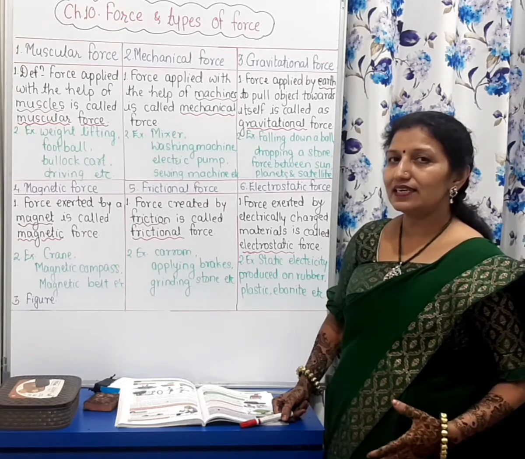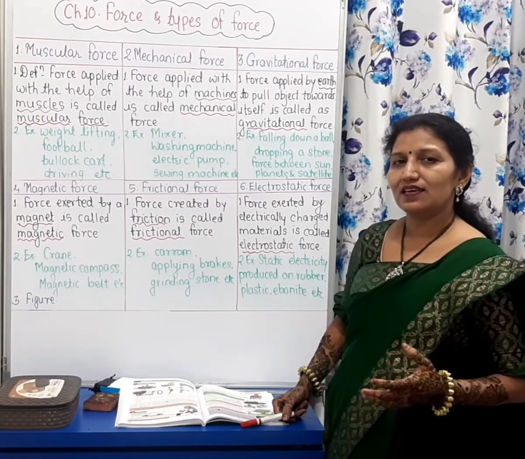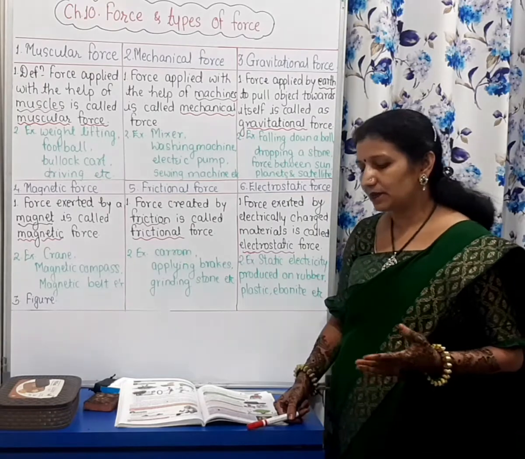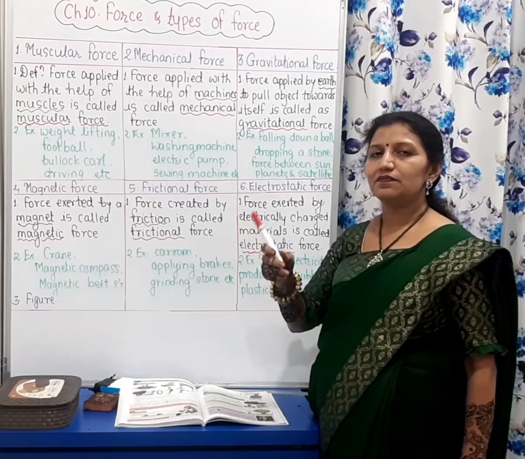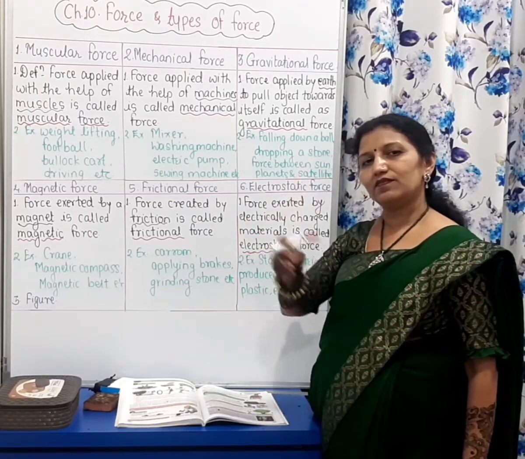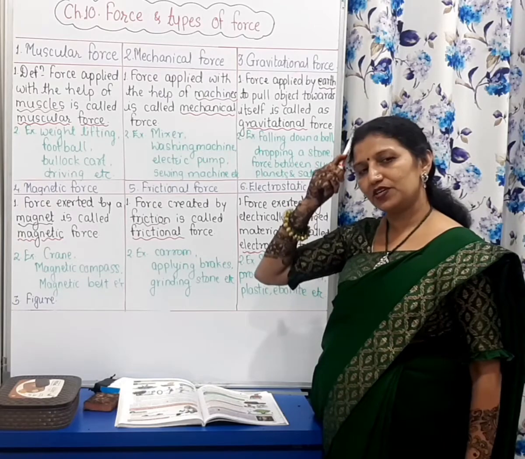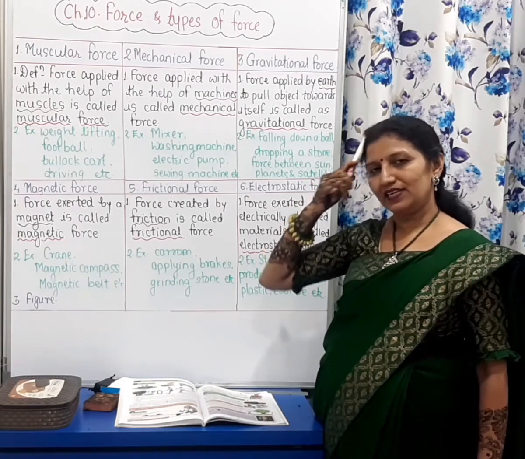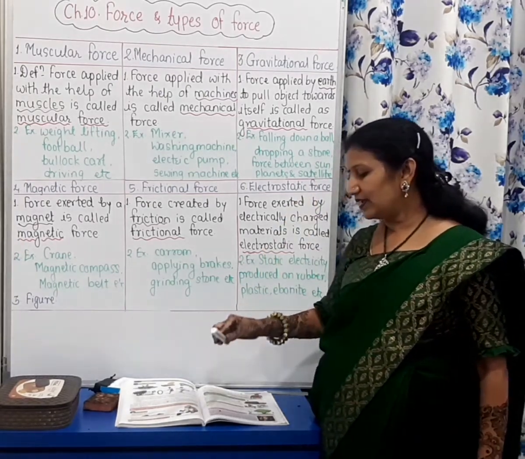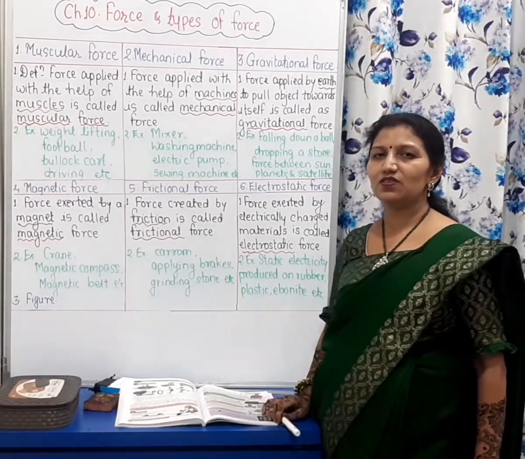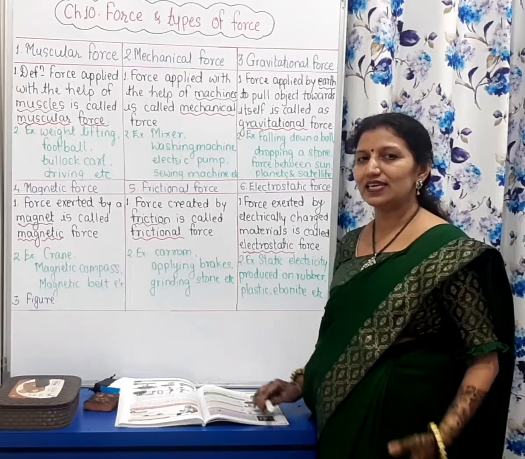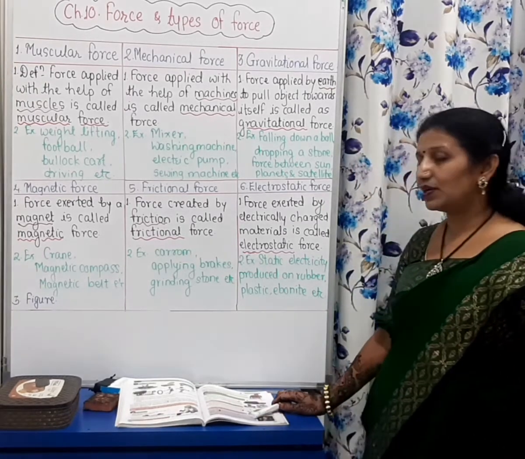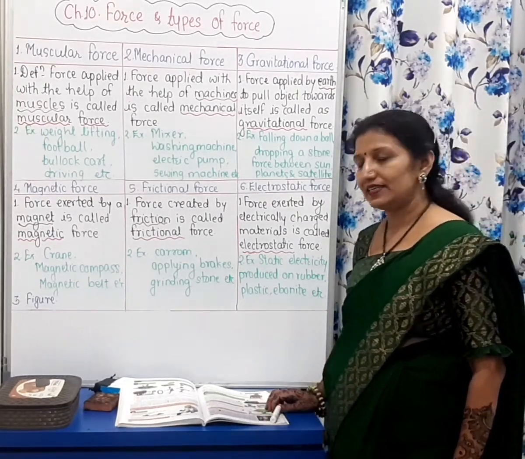For example, if I take pieces of paper, and then rub my hair with this pen and take it near the small pieces of paper, you have seen that the pieces of paper get attracted towards the comb or pen or any plastic thing, ruler, and because of that there is static electricity.